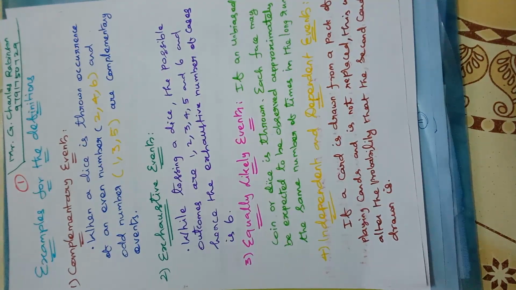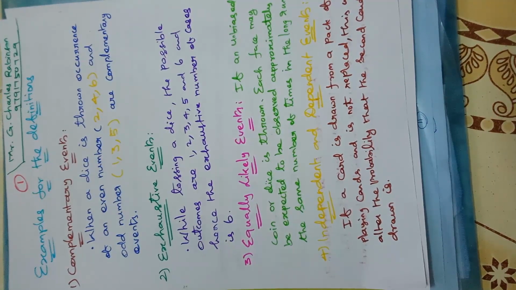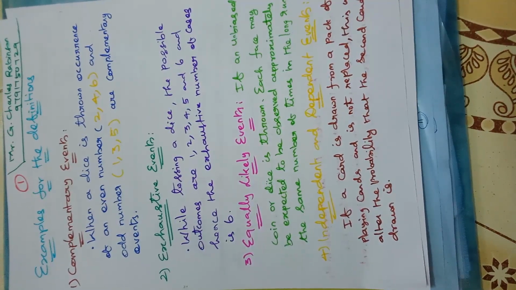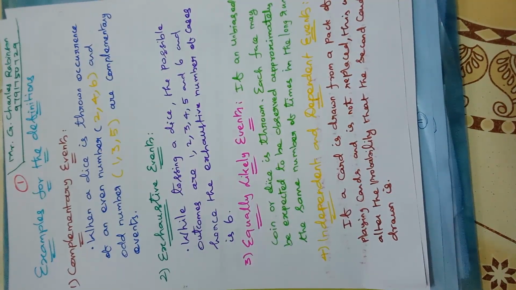Let's move to the next one. Exhaustive events. While tossing a dice, the possible outcomes are 1, 2, 3, 4, 5, and 6, and hence the exhaustive number of cases is 6. When you take a coin, tail and head are the outcomes of the given event, isn't it? So there are two exhaustive cases. For a coin, there are 2. For a dice, there are 6. For a pack of cards, 52, isn't it? Okay, let's move to the next one.